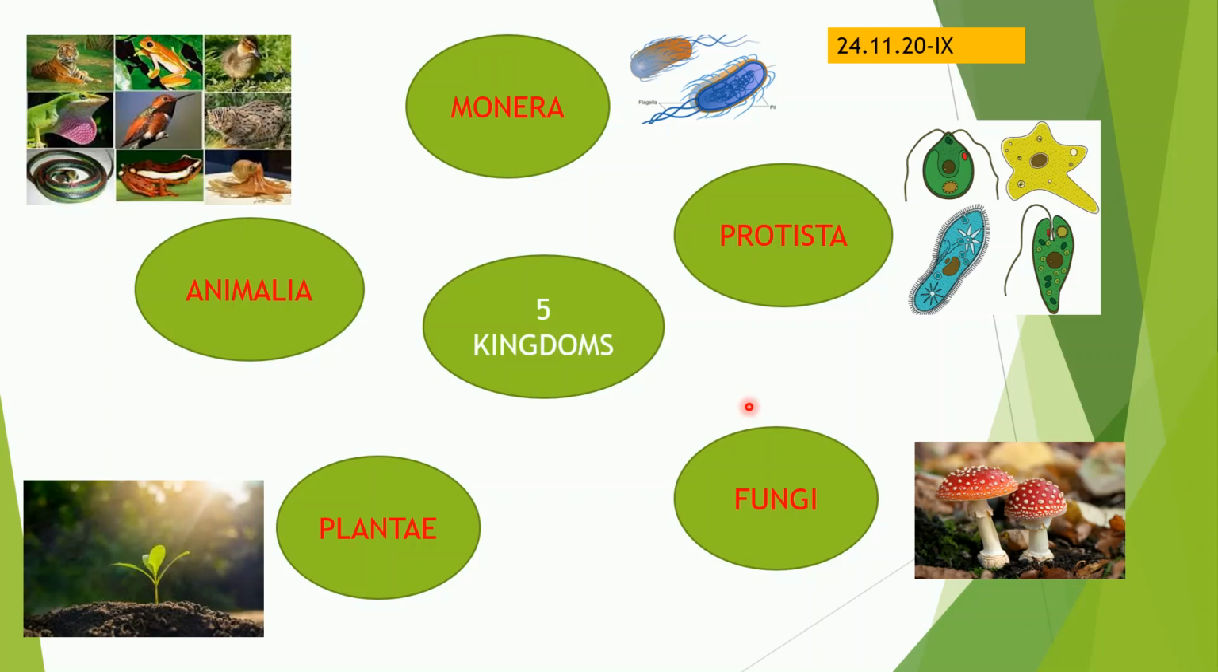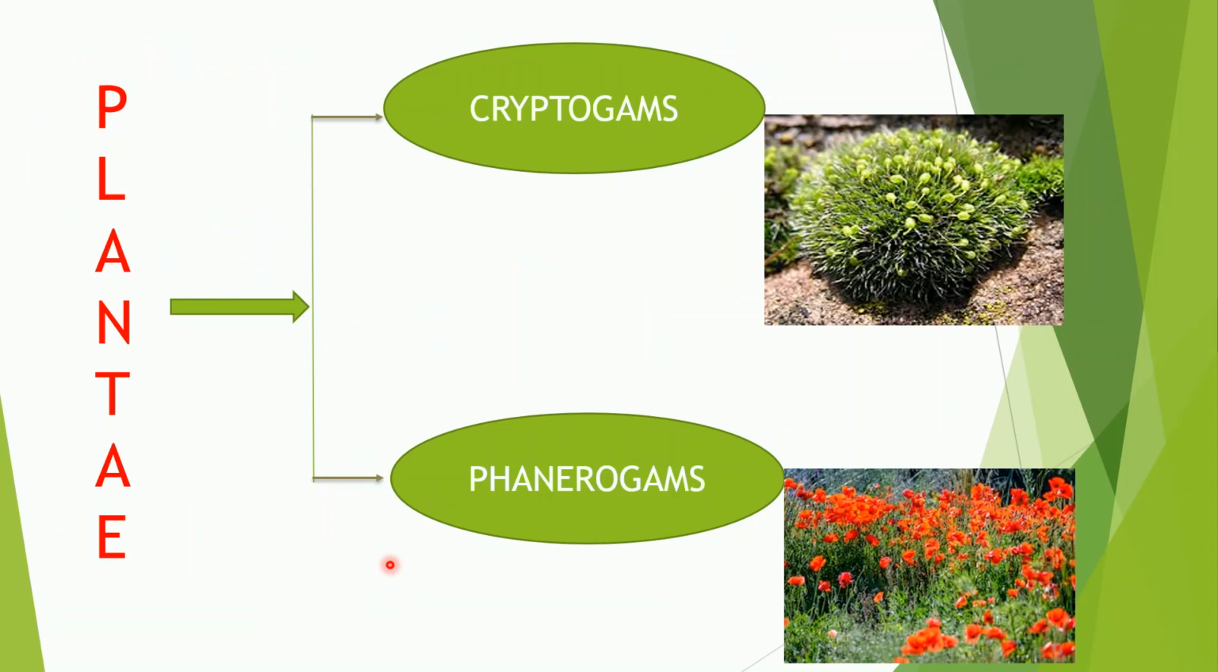So, we were discussing the five kingdoms of classification, and we have discussed the three basic kingdoms: Monera, Protista, and Fungi. So, today let us begin with the next kingdom, Plantae. Okay, now what are plants?